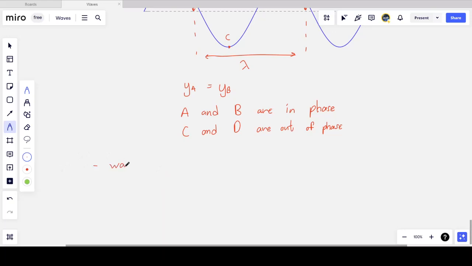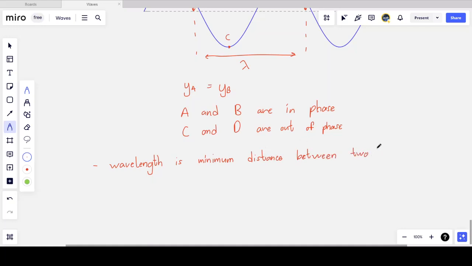And so what we see is that the wavelength can then be defined by points in phase. So the wavelength is the minimum distance, if I want a correct definition, between 2 points in phase, meaning the distance between two successive points in phase.